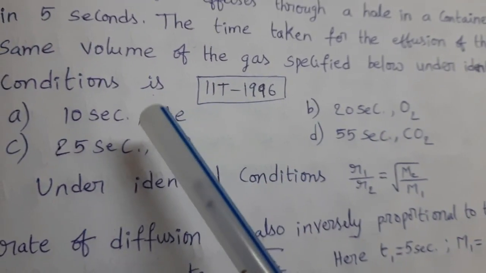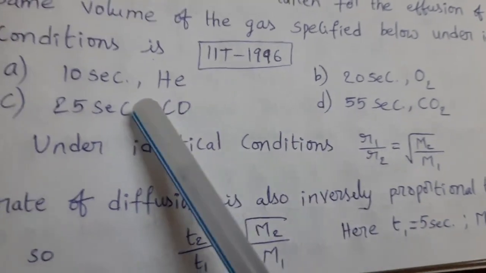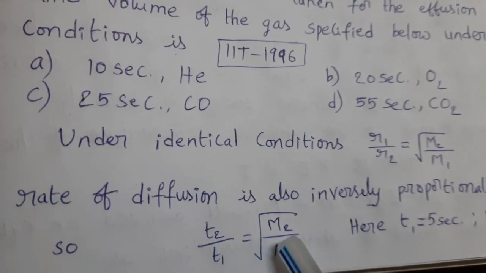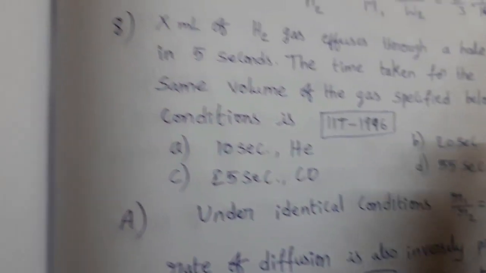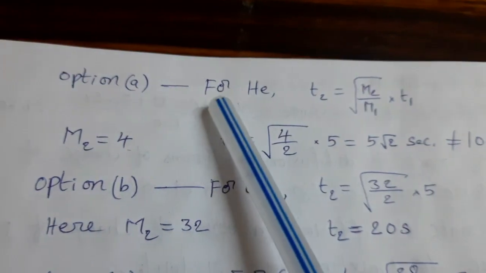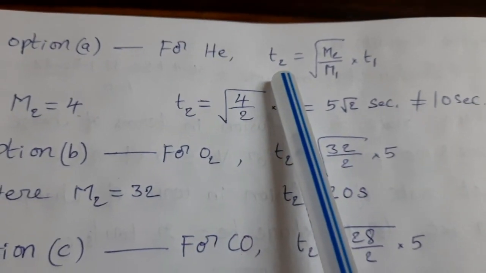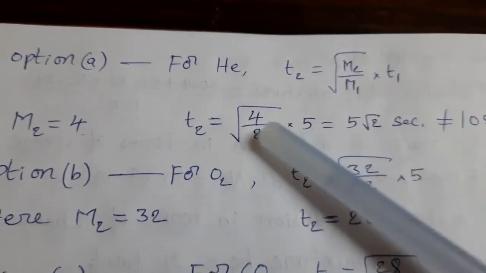Now each and every option we have to check, we have to substitute these values in this formula, which gives the time, then that is our answer. See the first option, 10 seconds for helium. Option A, for helium, T2 we should find out, T2 equal to square root of M2 by M1 into T1.